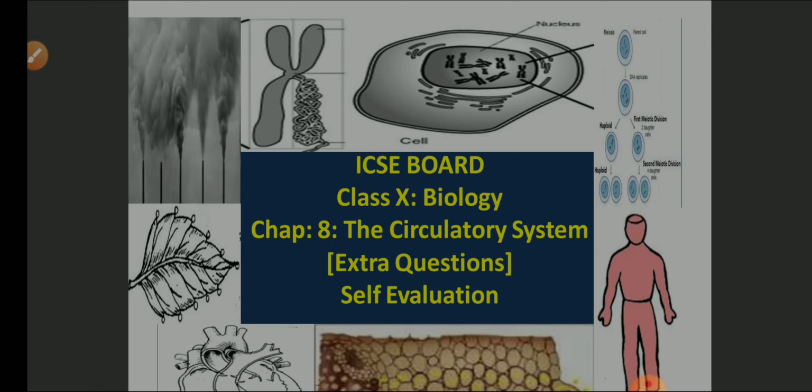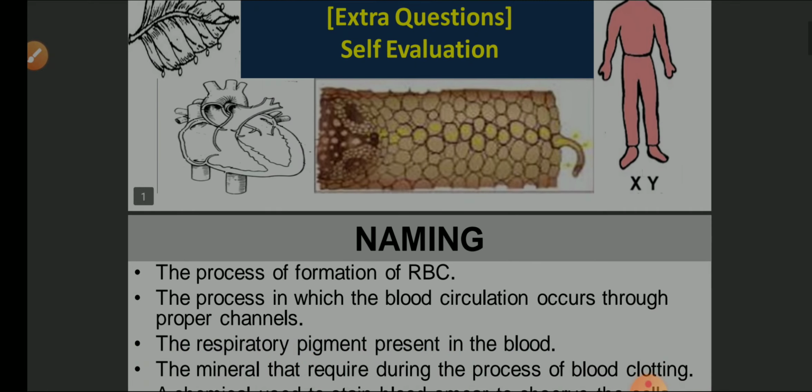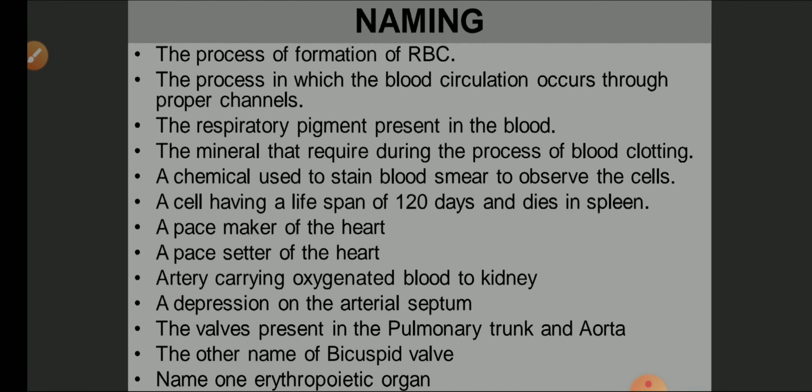We are working with the chapter Circulatory System and these are the extra questions for your self-evaluation. This will be episode 8.3. So let us see the namings. The namings that you have to do on your own, that is, the process of formation of RBC, the process in which the blood circulation occurs through proper channels.